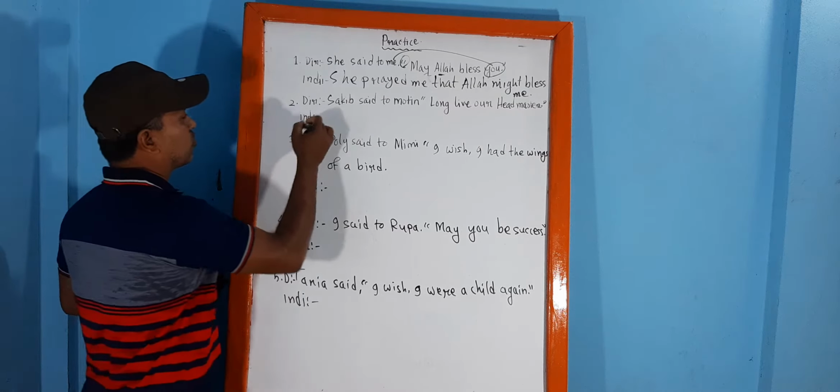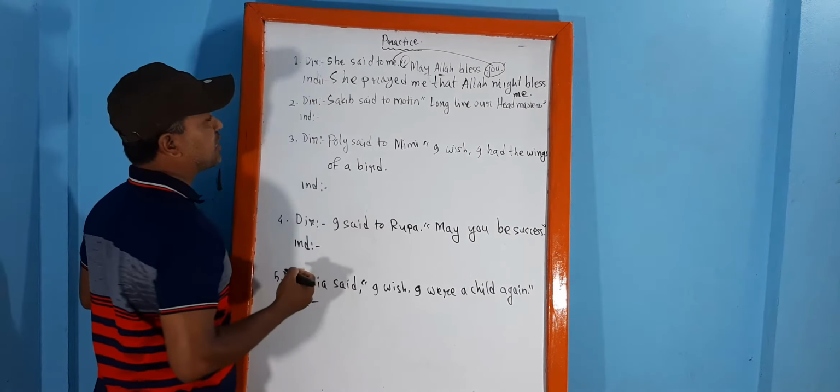Now let's go to the second sentence. Sakib said to Motin, long live our headmaster.